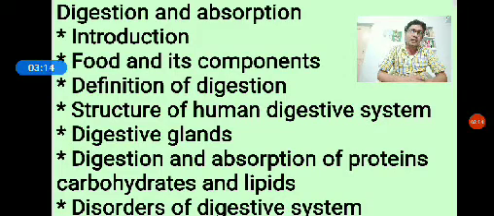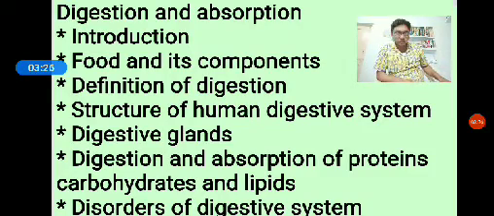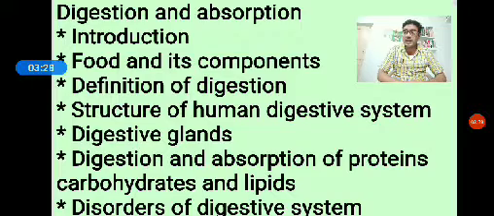Now in this class we will discuss the second component of the digestive system, the digestive glands, and next how the chemical digestion process takes place in the human body. First of all, digestive glands. Glands are nothing but secreting structures. The digestive glands are majorly exocrine glands, duct glands. They secrete chemical secretions called enzymes. Those enzymes help in the complete breakdown of organic food molecules like carbohydrates, proteins, and lipids.